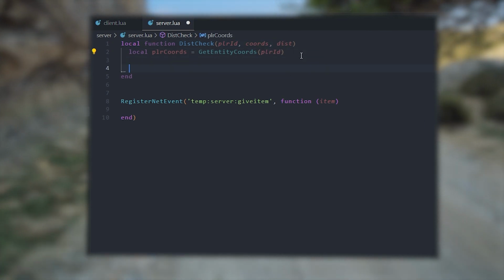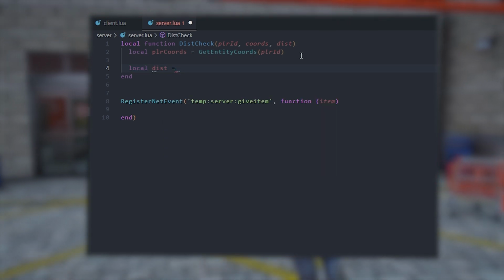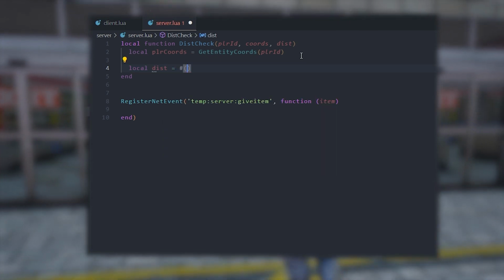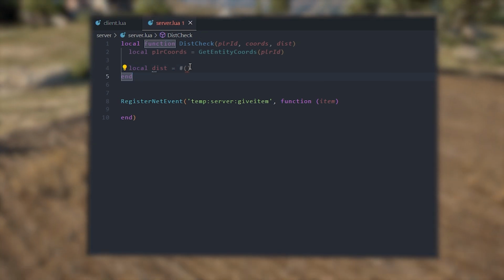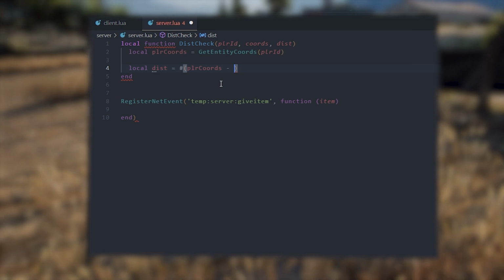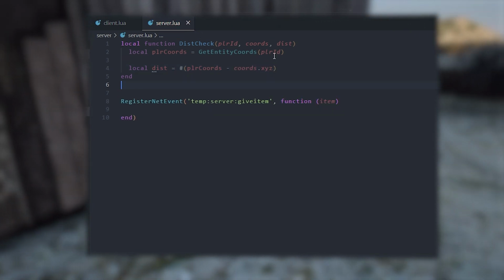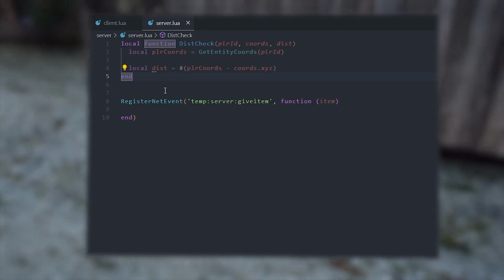Next thing you do is local dist equals, and then we're going to do Lua vector math because it's actually faster than get entity coords. So we're going to do player coords minus coords, and we're going to lock this to an XYZ just in case someone actually passes through a vector 4 here.